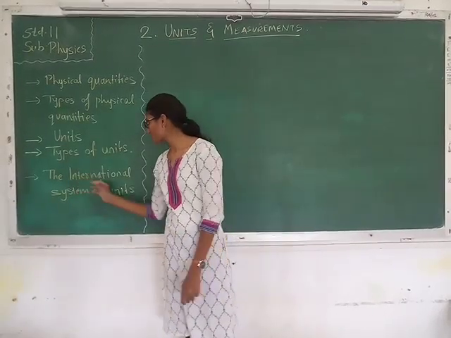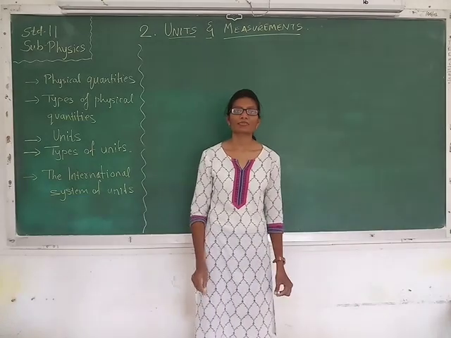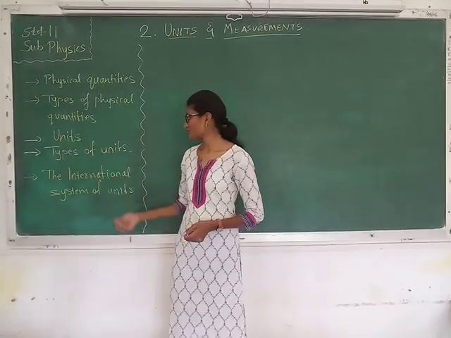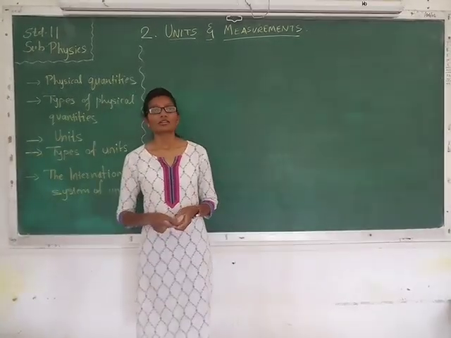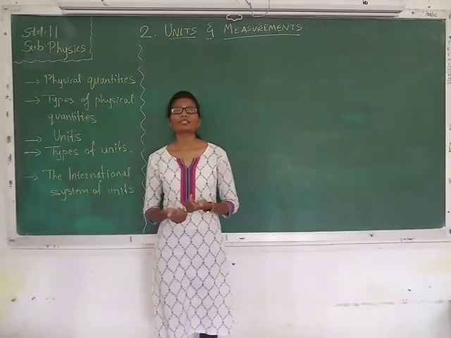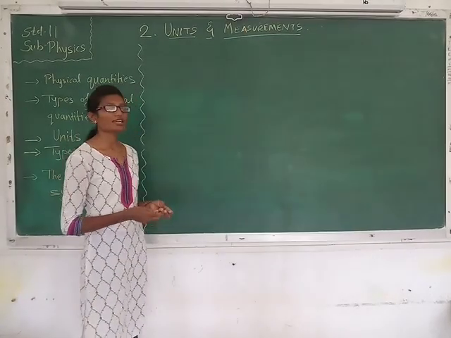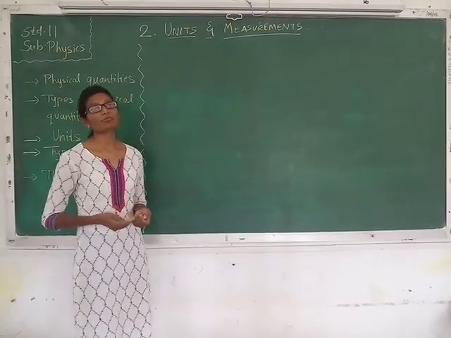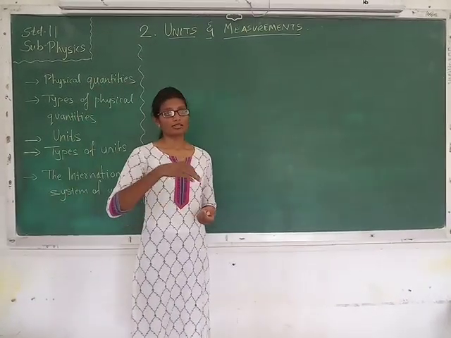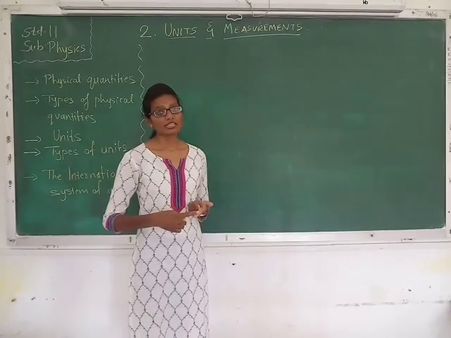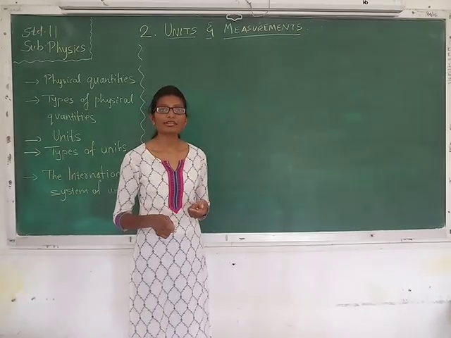Now the next point is the international system of units. Now see, an internationally accepted system of units, because different countries in earlier days were using different systems of units. As I have already said, the length of any material can be measured in terms of either meter or centimeter, right?